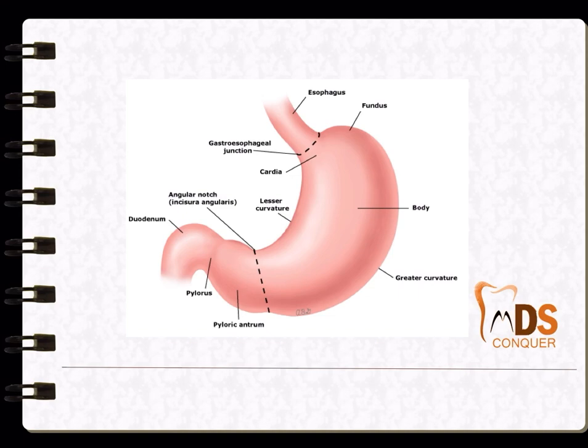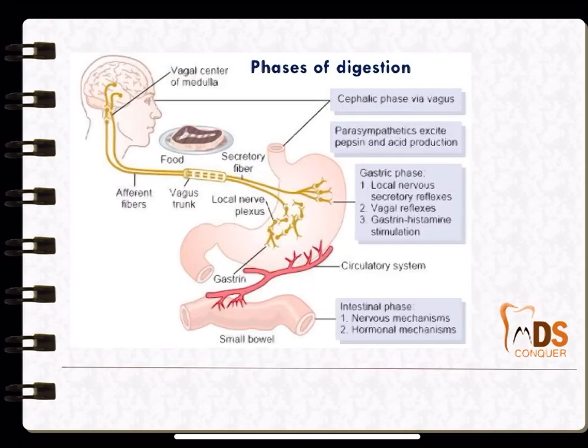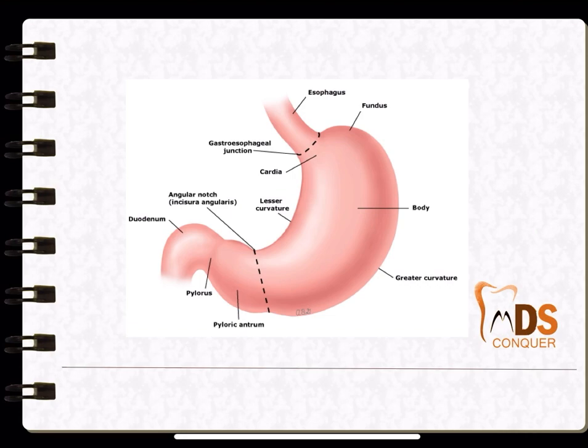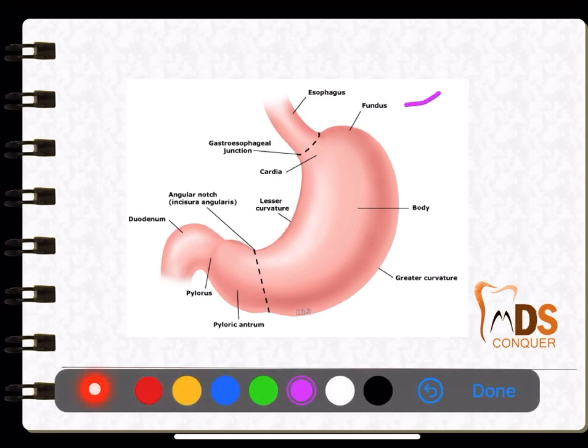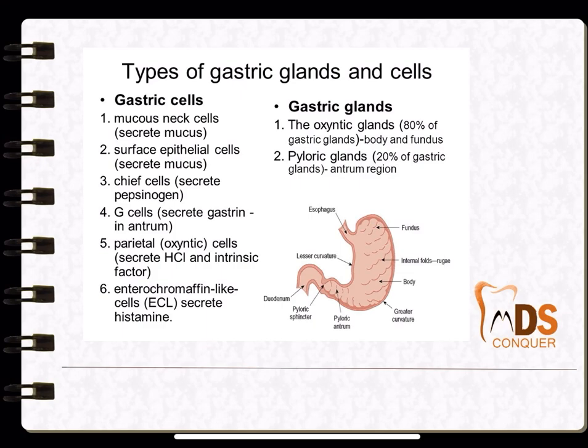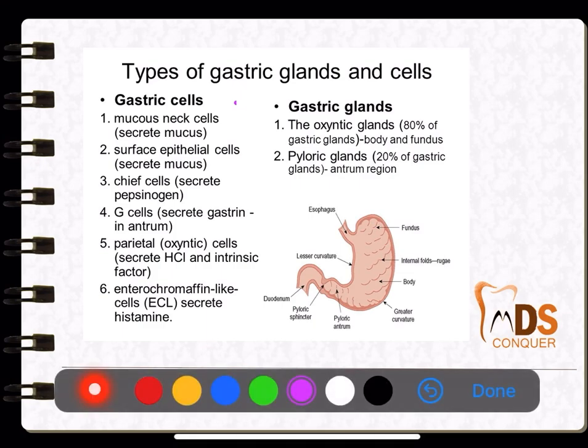Okay, so next is the GIT. So, this is a stomach wherein you have to have a look at the parts. So, it is fundus followed by body followed by antrum and pylorus. So, they can ask the sequence of fundus, body, antrum and pylorus. So, next the glands, the gastric glands, wherein the cells secrete, and the respective secretions of the cells.